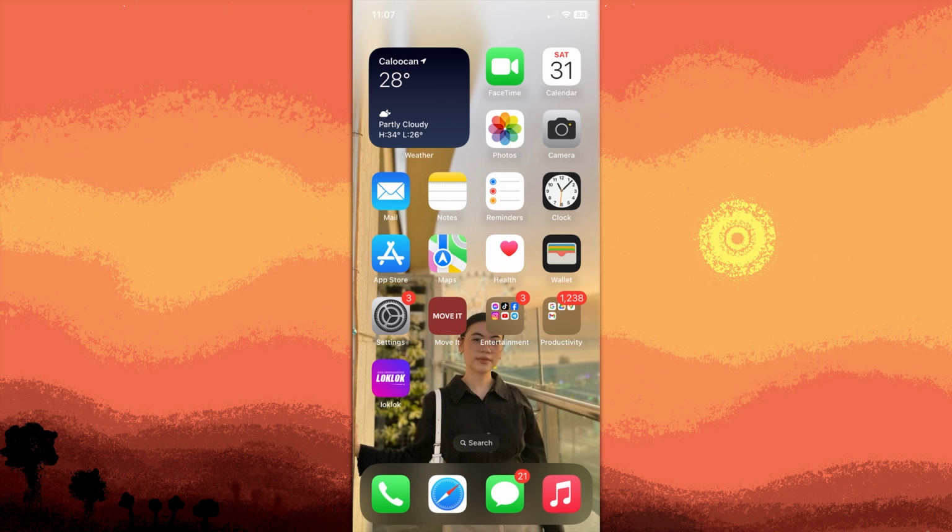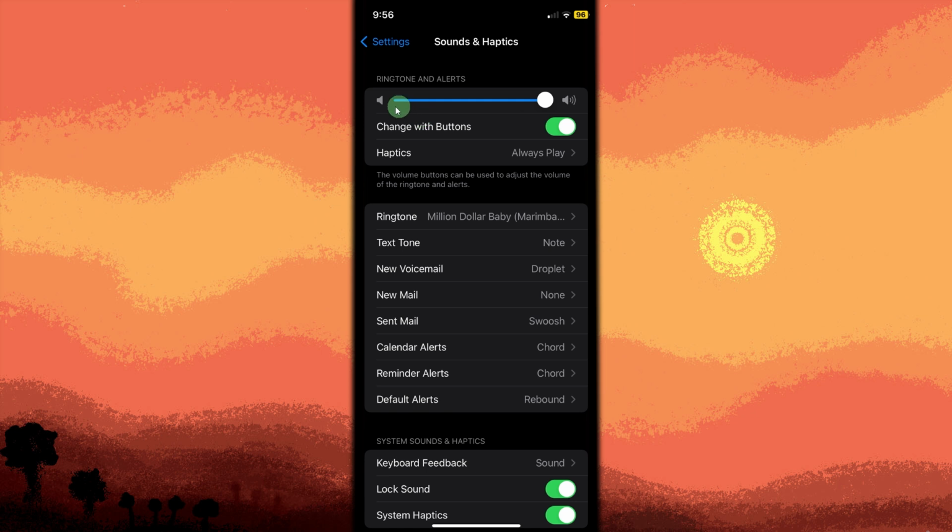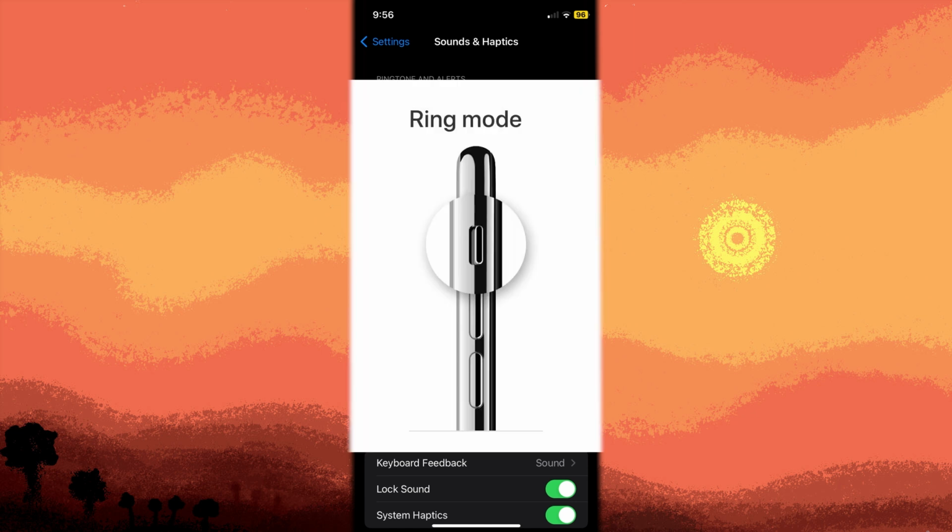Now go to Settings, Sounds and Haptics, and drag the ringtone and alert slider to the right to increase the volume. Next method, ensure silent mode is off. Check the ring silent switch on the left side of your iPhone. If the switch shows orange, your iPhone is in silent mode. Flip it to turn off silent mode.